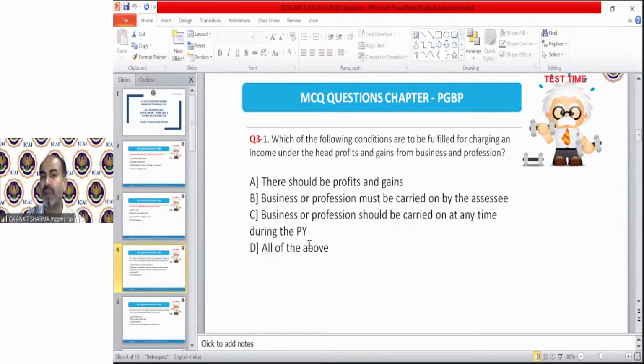Next, question number 3. Which of the following conditions are to be fulfilled for charging an income under the head profit and gains from business and profession? To claim or to charge any income under the PGBP head, which conditions should be fulfilled? This is the question. Let me see who is going to send me the answer. Mrs. Latha, kindly send me the answer.